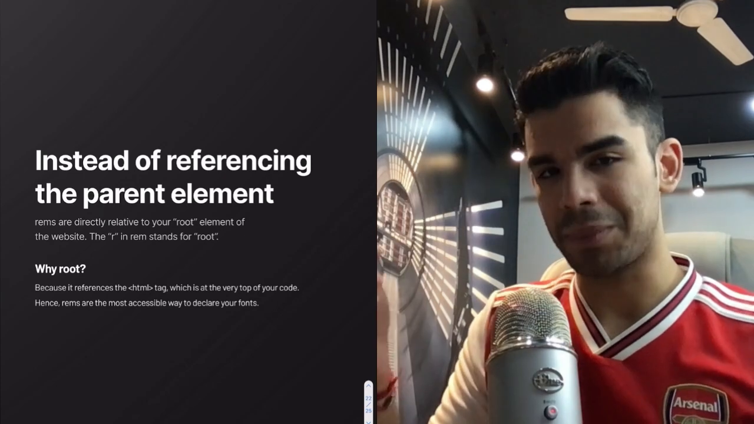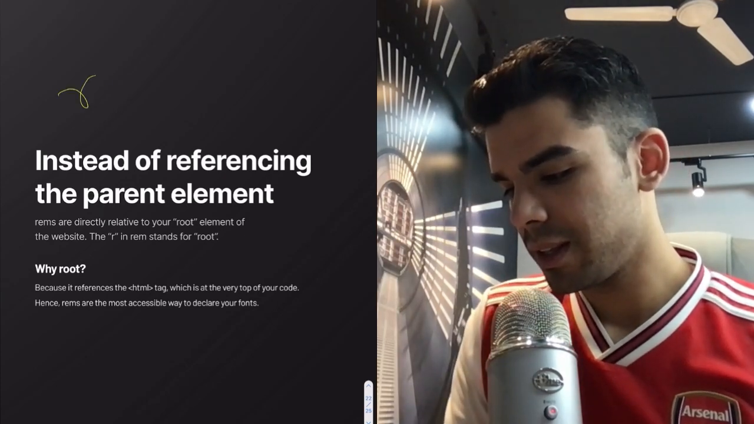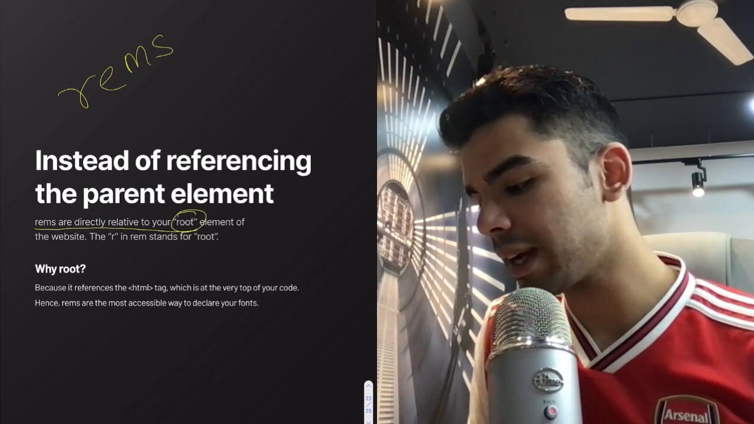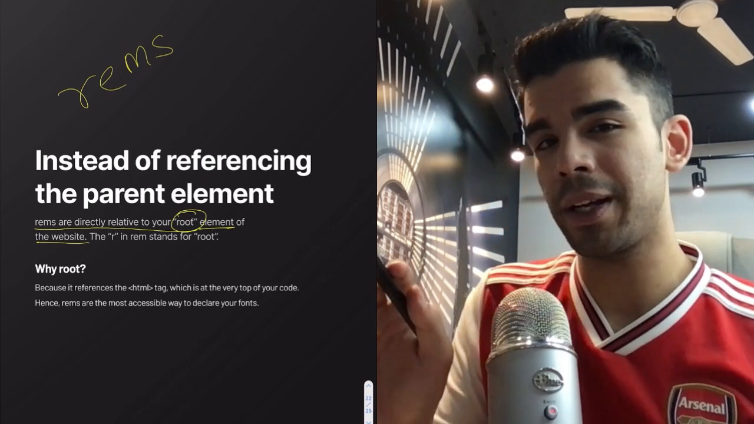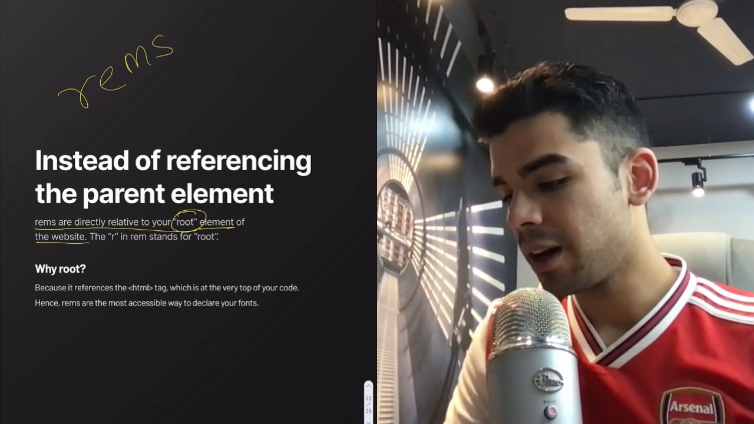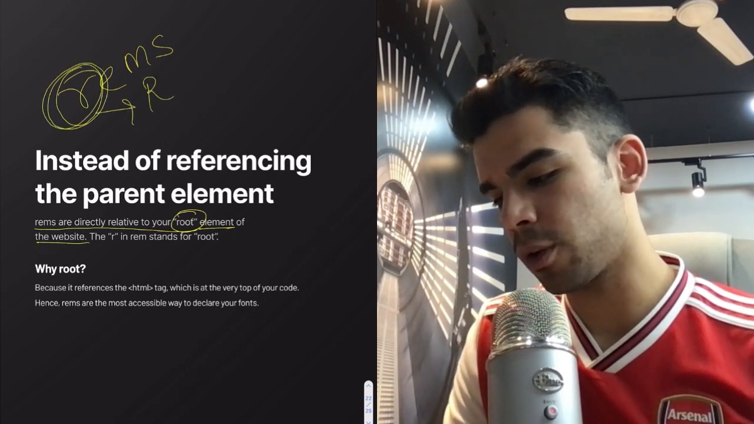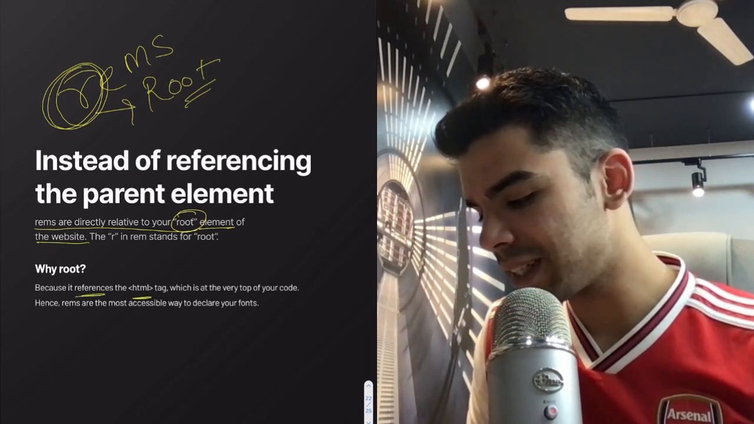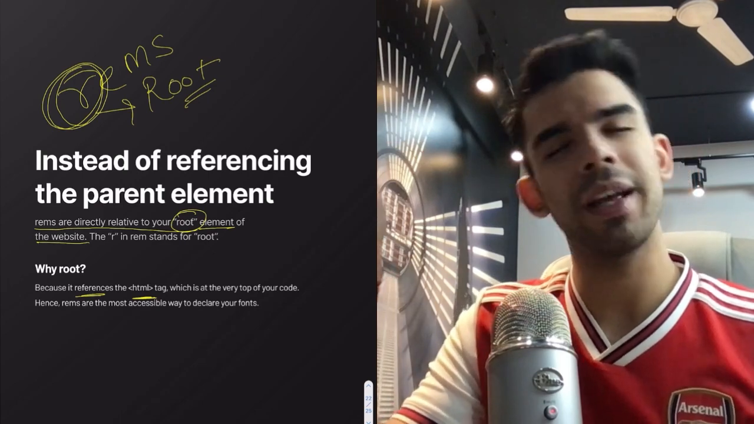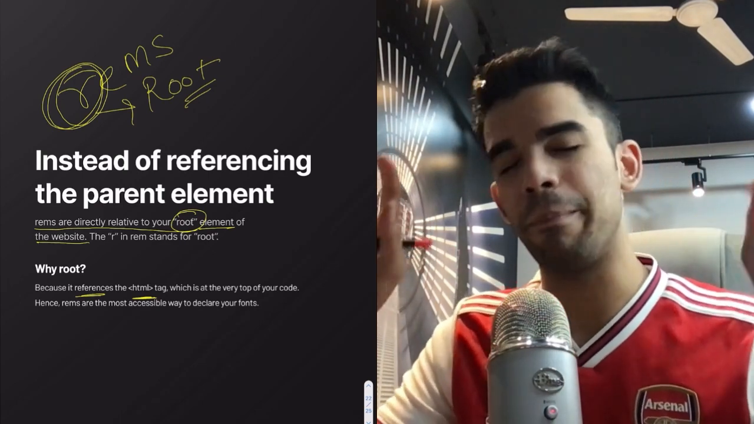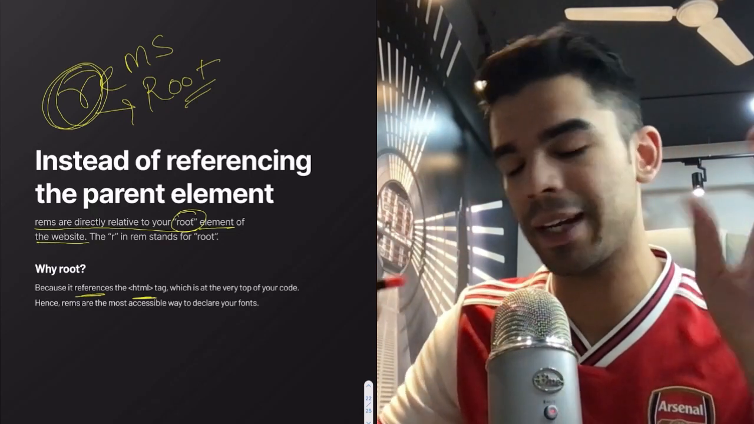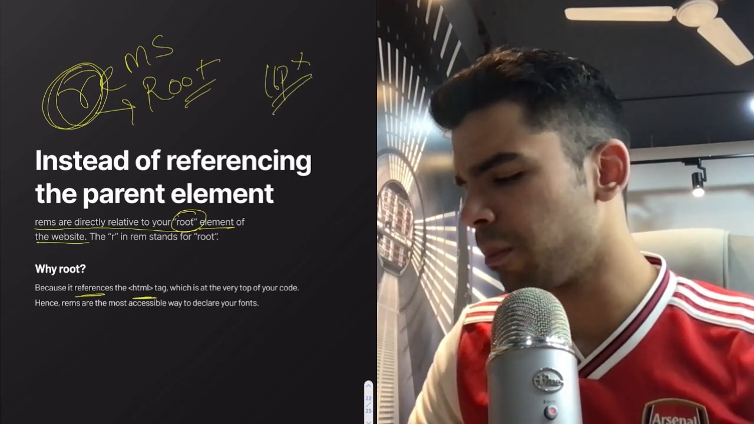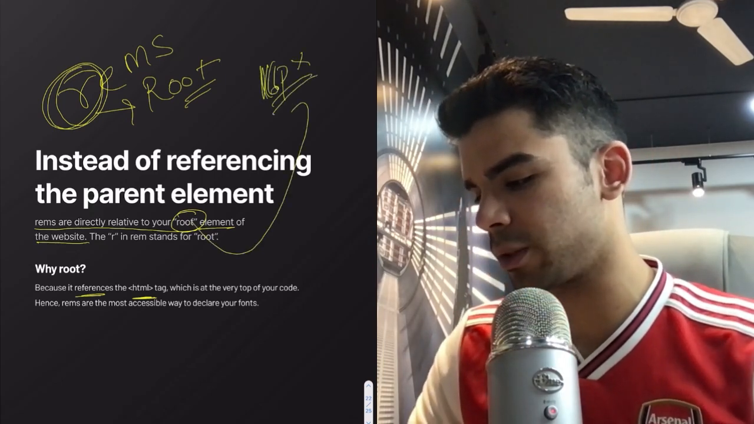So REMs, which is the new format, this is the new format. REMs are directly relative to your root element of the website. Too many complicated words, but just one minute. The R in REM stands for root. And why root? Because it simply references the HTML tag or your base font size. So there are different ways to treat this. You can either refer to your base font size or you can actually refer to your HTML tag as well. But when we use REMs, we know that if your Chrome is set on 16 pixels, in most cases, your REM is going to refer to this as root.